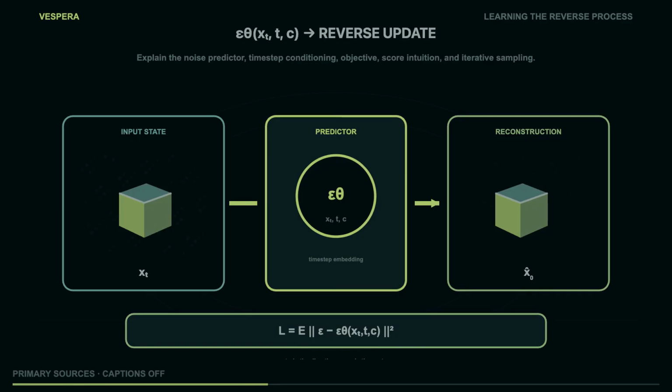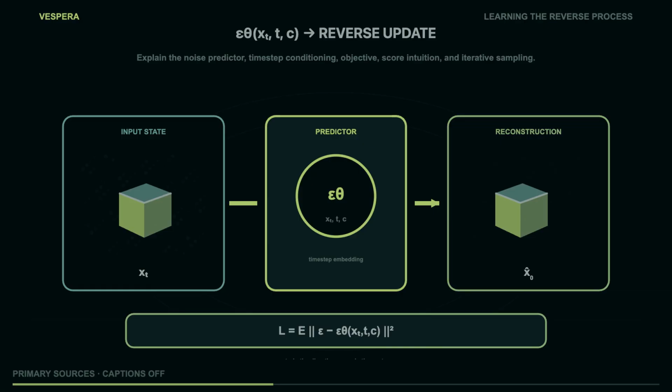The reverse distribution can be written more precisely as a Gaussian, whose parameters depend on the current state and step. In the original formulation, the variance and mean parameterization can be related to the posterior of the forward process. The simplified objective used in practice focuses the model on predicting the noise, which gives a stable regression target and a convenient route to the reverse mean. We do not need to show every variational bound term to understand the operational loop, but we should not pretend the simple loss is the entire derivation of the probabilistic model.